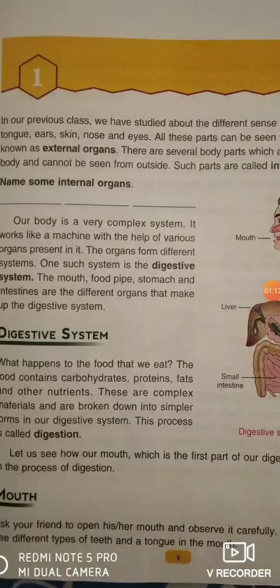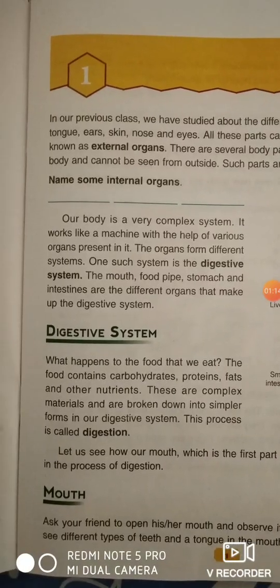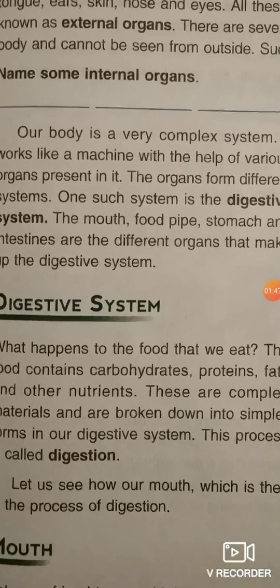Okay. Now see the system. First, what is a system? The organs form different systems, that are digestive system, respiratory system, excretory system, circulatory system. These are the systems. So when the organs combine together, they form a system. There are different types of systems in our body: digestive, excretory, circulatory, nervous. So these are the systems present in our body. And today I am going to explain to you the digestive system.